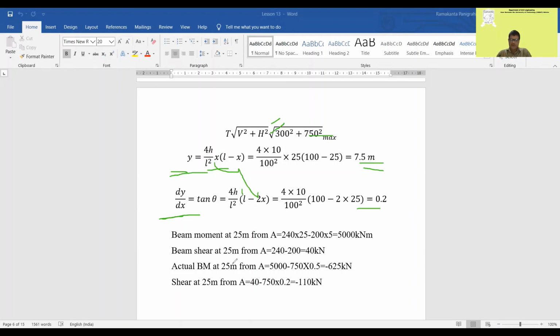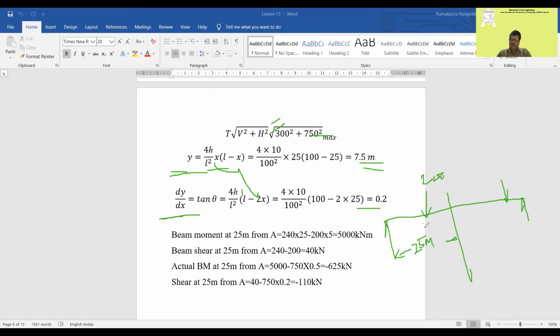Now what is the beam moment? Beam moment is equal to, now see, there is 200 and 400. Left side 25 meters. So this is 25.